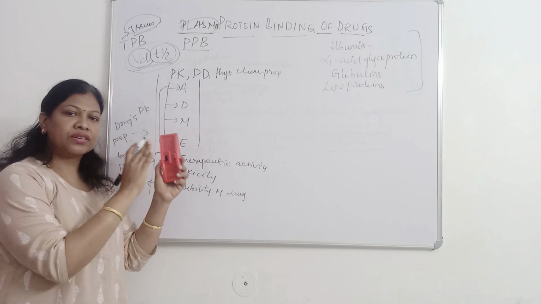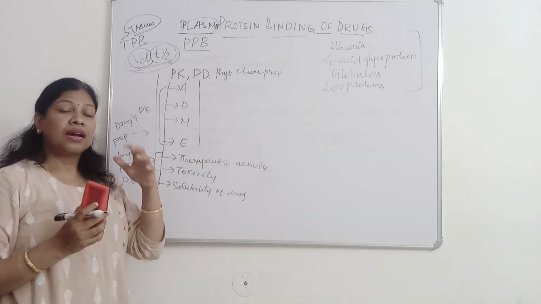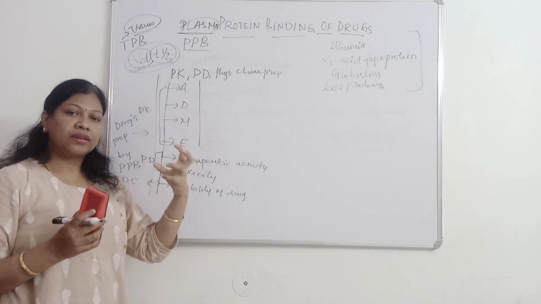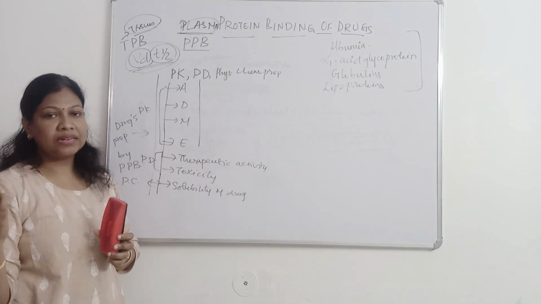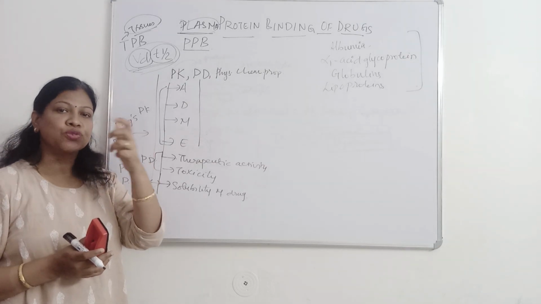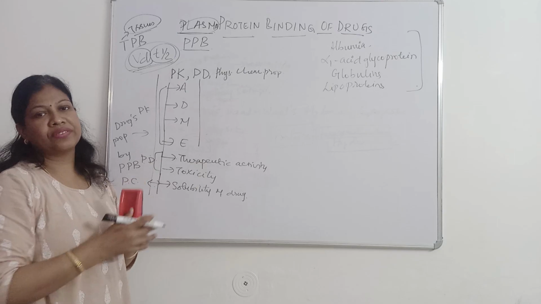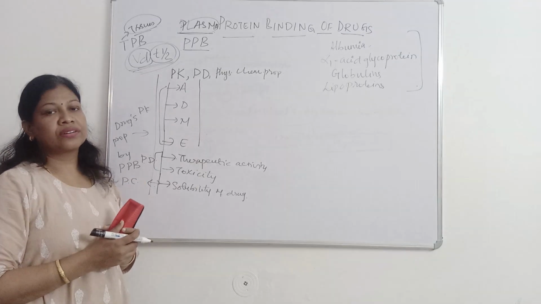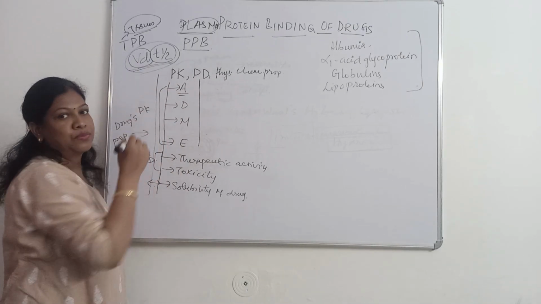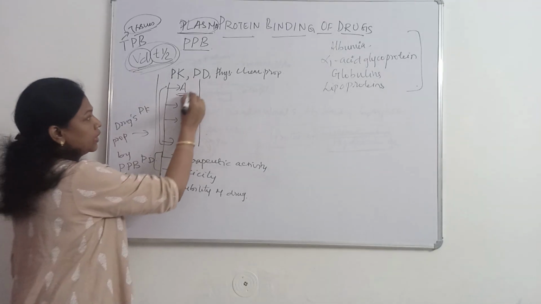Absorption is the movement of drug from the site of administration to the systemic circulation. When the drug enters the blood, it undergoes distribution where it is exposed to these proteins. So protein binding will have an indirect effect on absorption.